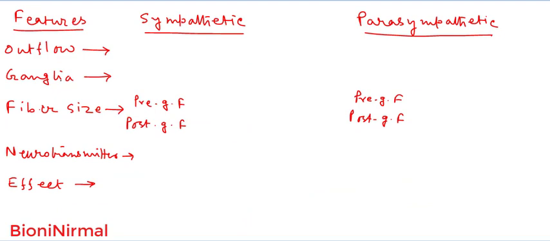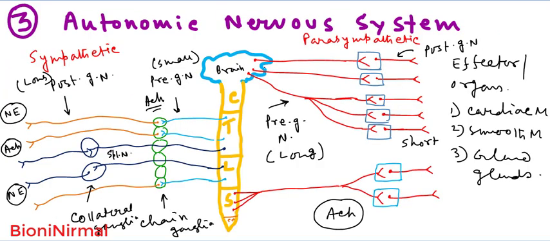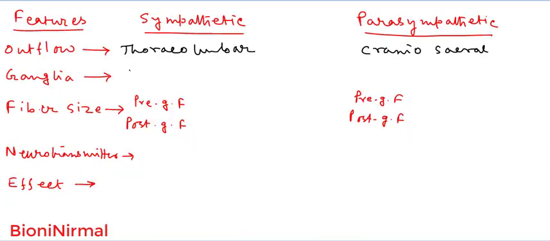Now I will write this down. In the sympathetic division, the outflow is thoracolumbar, and in the parasympathetic division, the motor outflow is craniosacral. The motor outflow is from the craniosacral region, but in the sympathetic division, the motor outflow is from the thoracolumbar region. Okay. Now the ganglion: the sympathetic chain ganglion is present, and the collateral ganglion is also present.